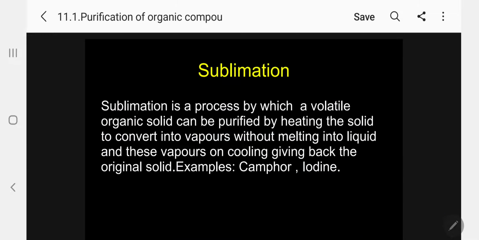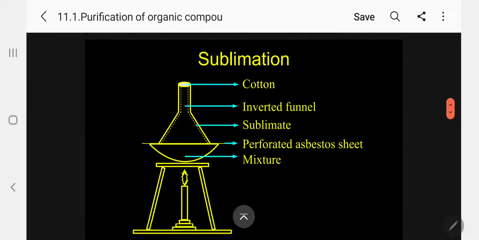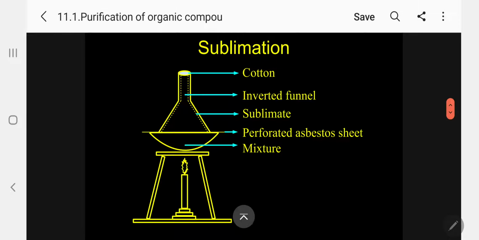Example: camphor, iodine, etc. So this is the simple apparatus used: a tripod stand with the flame. Over the tripod stand we can place a wire gauze, and a china dish we can keep over that, and over the china dish a filter paper will be placed.